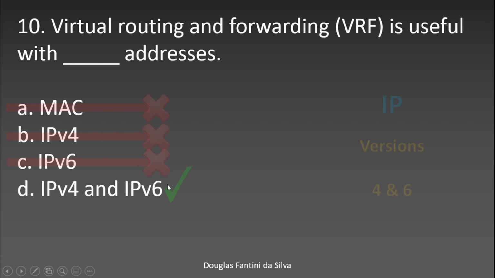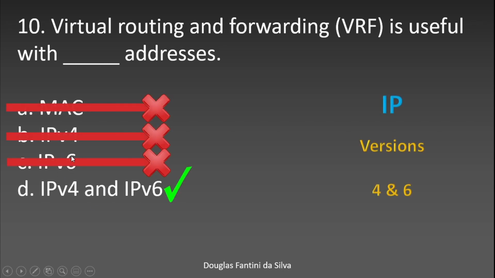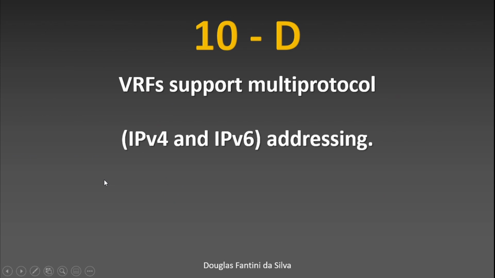So you have to choose both of them. Don't choose just one of them, because you're going to make a mistake. So IP versions 4 and 6 are used for virtual routing and forwarding. VRFs support multiple protocols, IPv4 and IPv6 addressing.